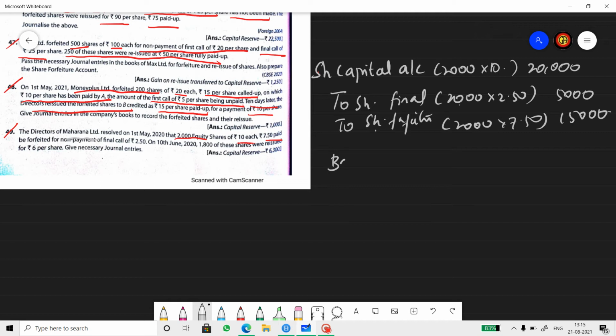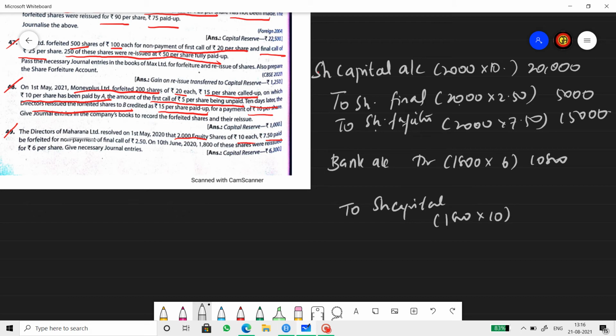Now reissue entry. You should leave a line in between. Bank account debtor to share capital account. So bank would be 1800 shares, and 1800 shares were reissued for 6 rupees per share, which is 10,800. But the issue price, the price of the share is 10 rupees, so 18,000. Therefore, there is a loss factor in that share forfeiture account, debited by the difference, which is 7,200.